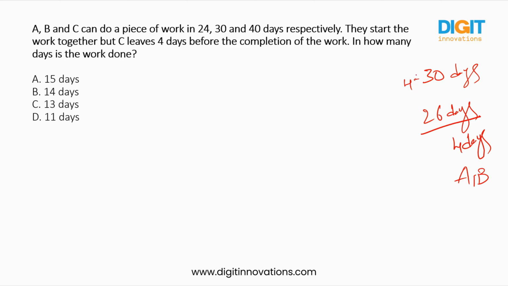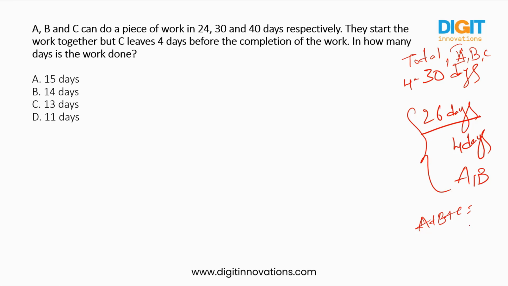Okay. So first, as I told you, you have to find the total work and you have to know in a single day how many units A is completing and B is completing and C is completing. After that, we have to find out how many days the 3 together require to complete the whole work. After finding the days, then you have to subtract 4 days from that.